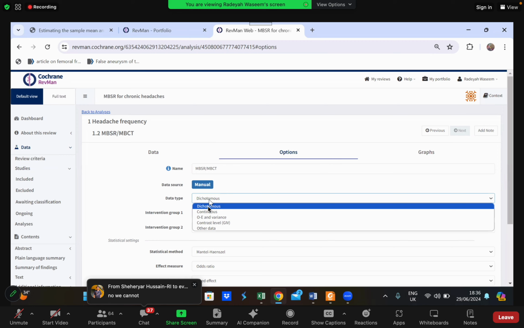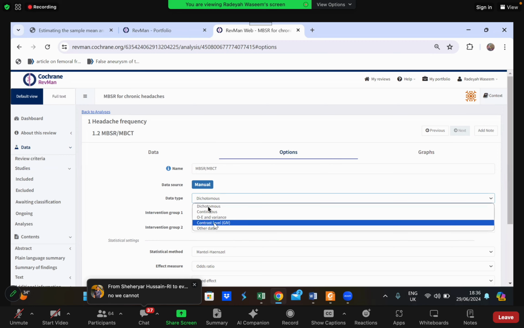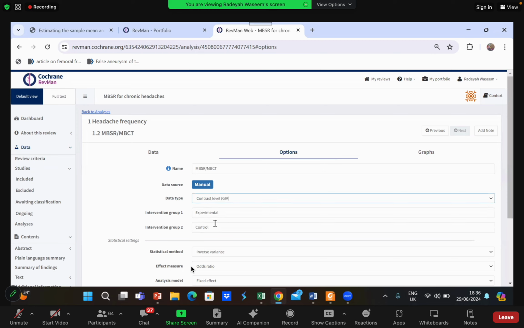I will select contrast level, GIV, generic inverse variance. Do you guys follow? I will not select continuous. I will select generic inverse variance. Trust me right now, I will select generic inverse variance. I added another analysis.